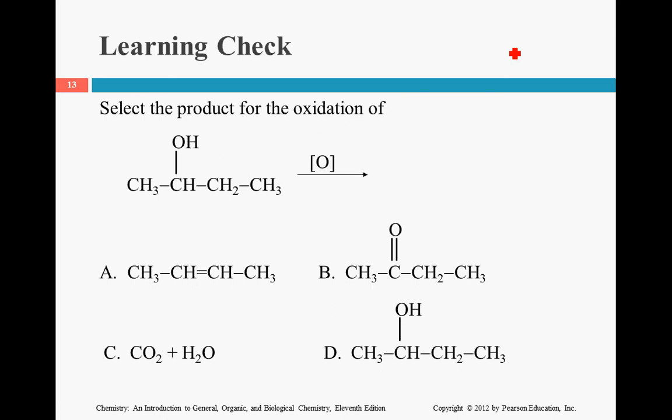So let's review a bit. Whenever you come across these, and we want to figure out the products, the first thing you have to do is look at the starting material. If we're looking at this, you have a carbon here and a carbon group here. This is a secondary alcohol. Because of this, it's going to convert over to a ketone. These 2 hydrogens are going to go away and you'll form a double bond.